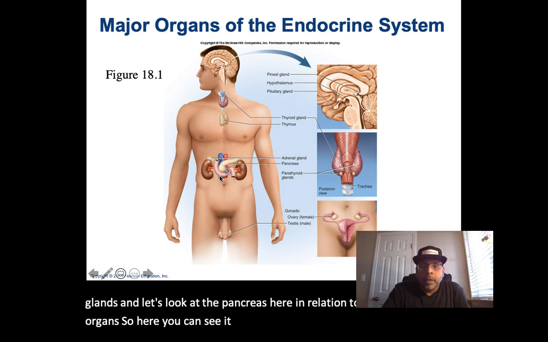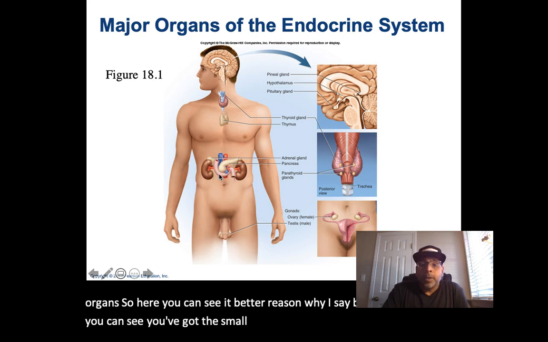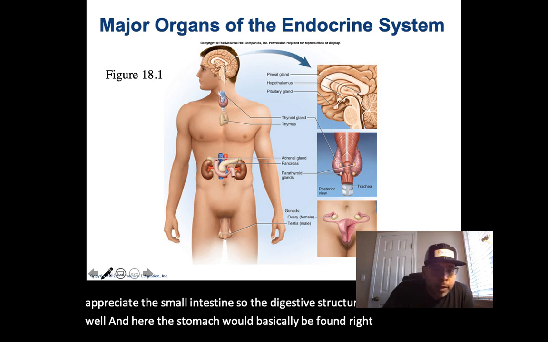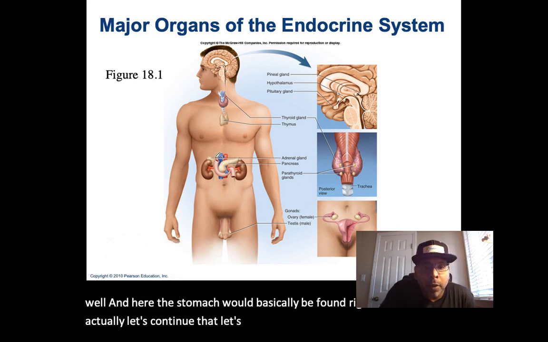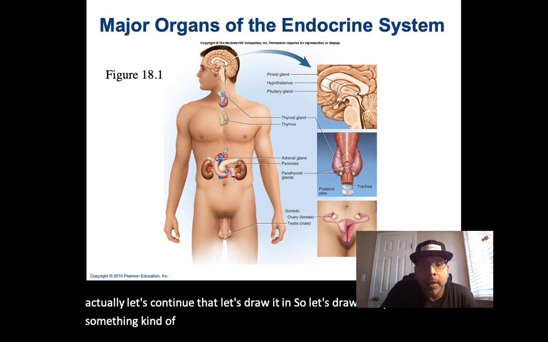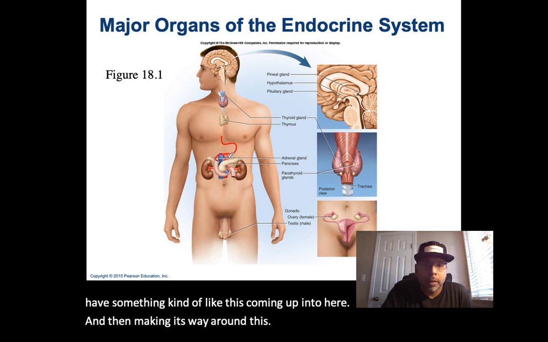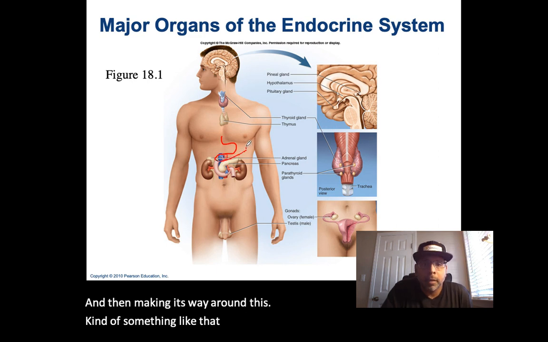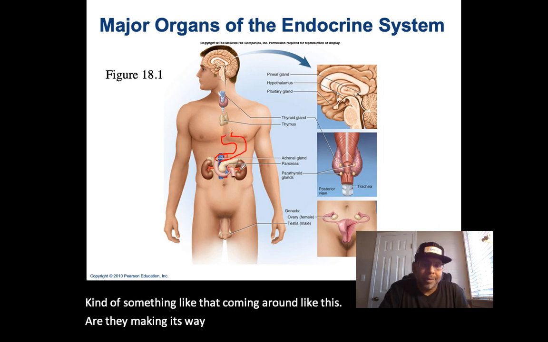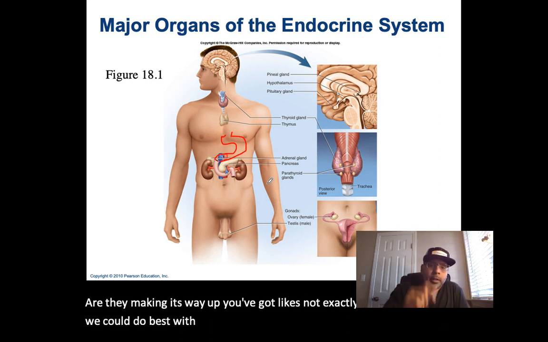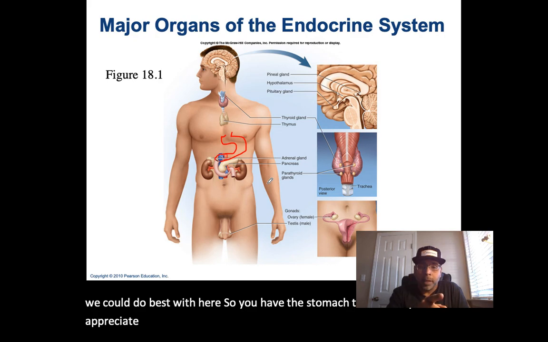The reason why I say better, because here you can see you've got the small intestine there as well, and you're able to appreciate the small intestine, so the digestive structures are in there as well. And here the stomach would basically be found right in here. If I was to draw it in, you would have something kind of like this coming up into here, and then making its way around like this, coming around, and then making its way up. So you would have the stomach there. Now you can appreciate that, the small intestine and then the pancreas.